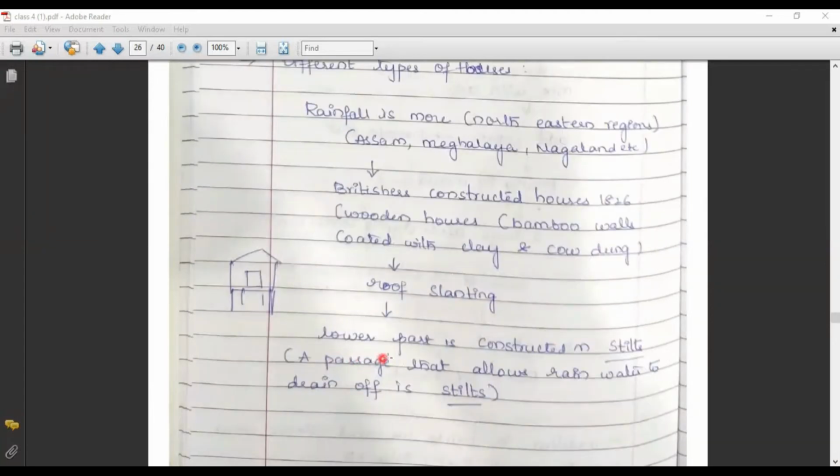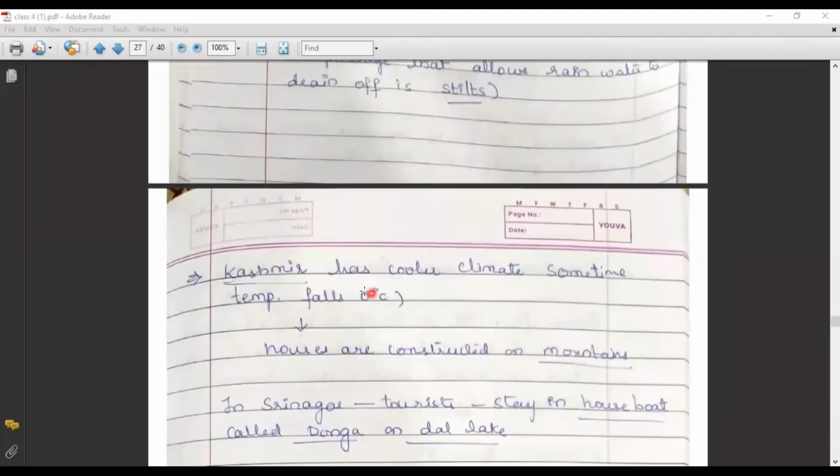As I mentioned, the lower part is a stilt. The main purpose of the stilt is to provide a passage that allows the rainwater to drain off. Kashmir has a cooler climate.